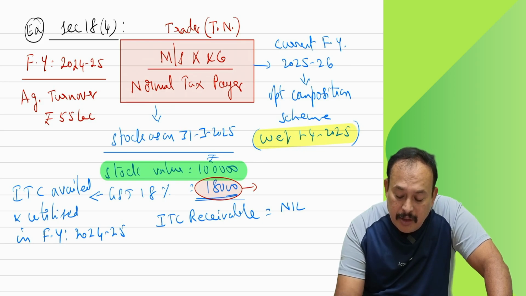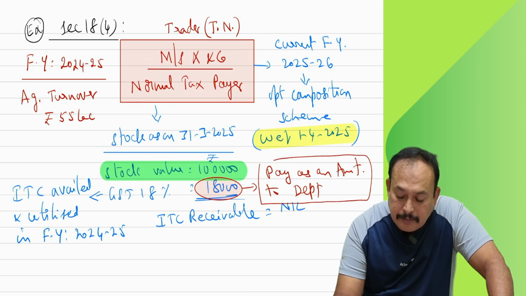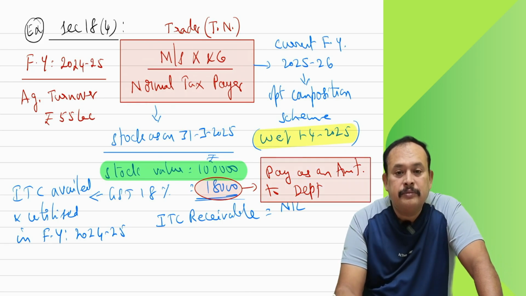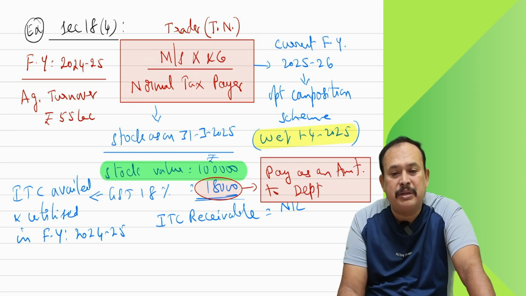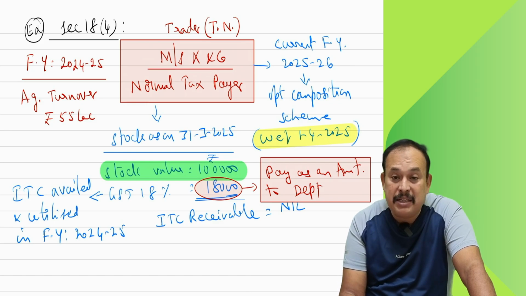Therefore, pay as an amount to department. Which one? 18,000. Sir, a case like that I can explain.